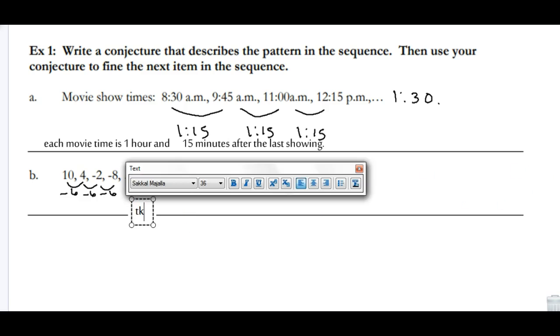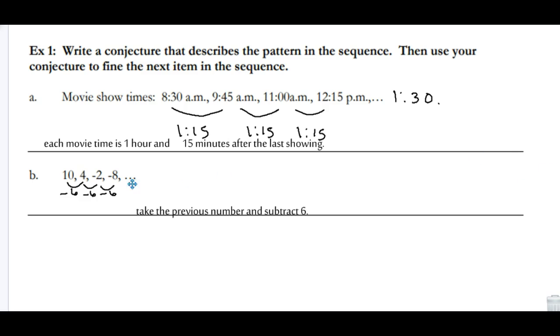So I would say take the previous number and subtract 6. And that seems to work out. Take the previous number, subtract 6. Okay, so then what would the next one be? Well, -8 minus 6 would be -14. Alright, so there is example 1.